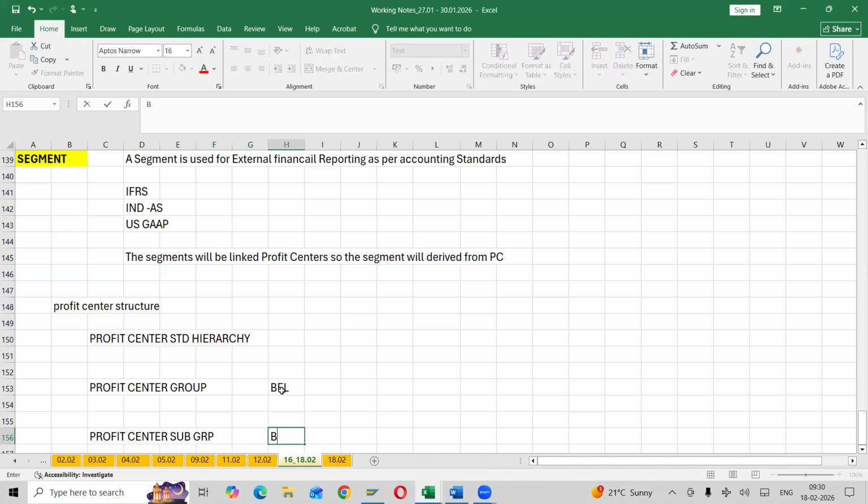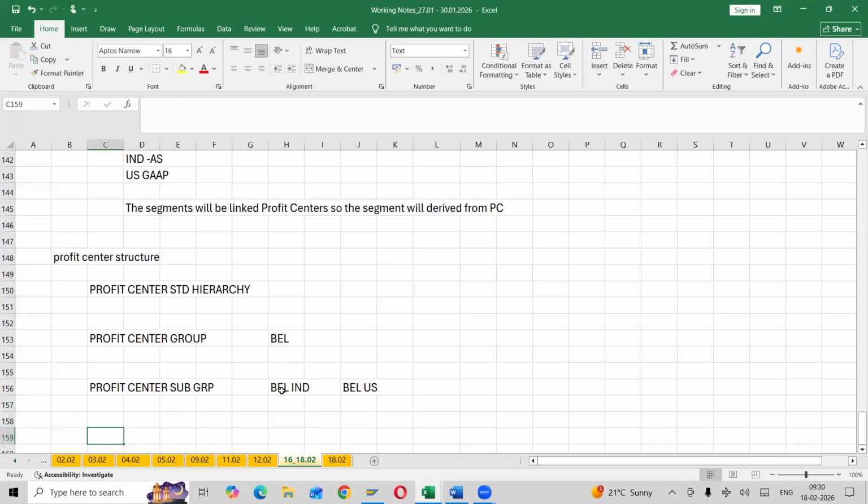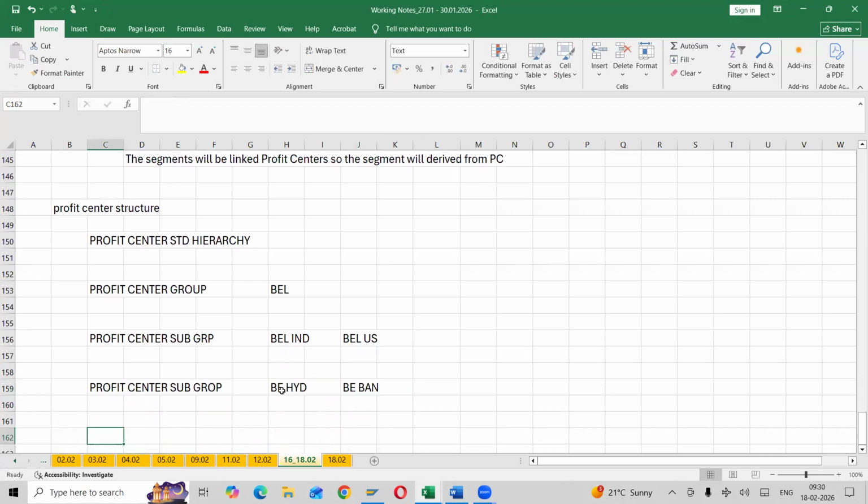For example, Bajaj Electronics India, Bajaj Electronics US, I'm just taking an example. Next one, profit center subgroup. Profit centers in India, again I'm having BE Hyderabad, BE profit center Bangalore, like this. And after that we can have profit centers.